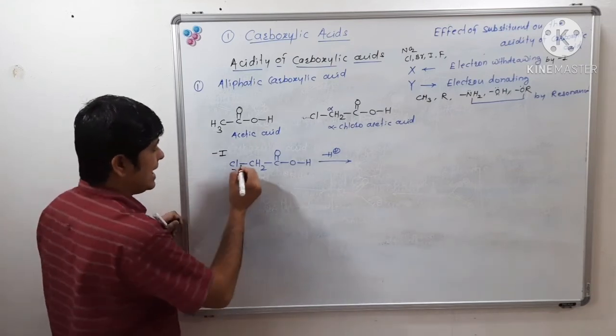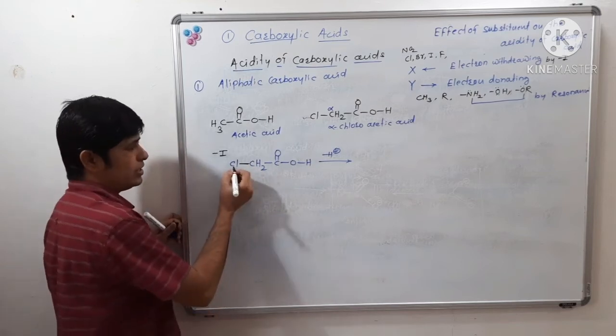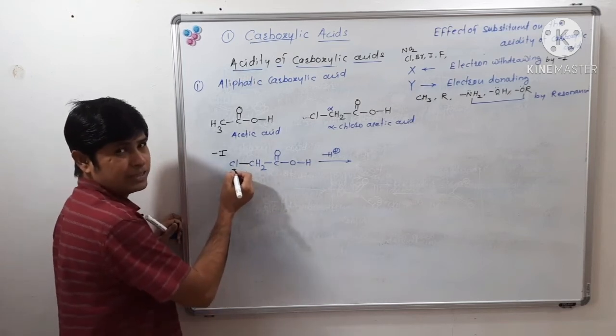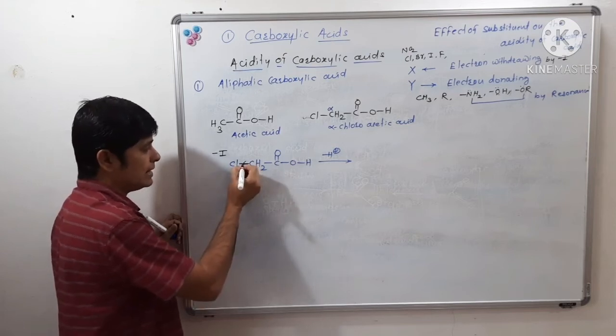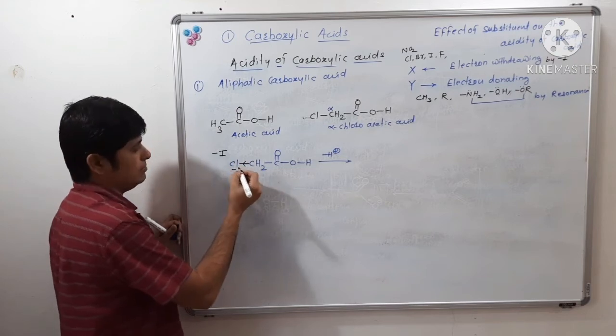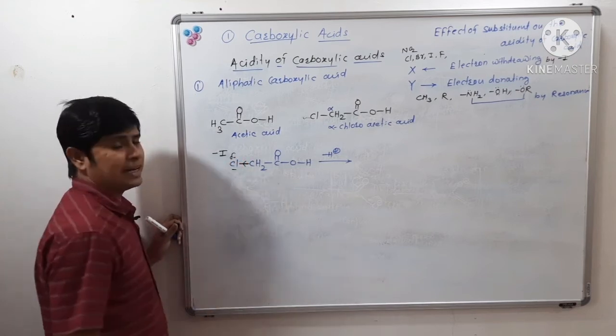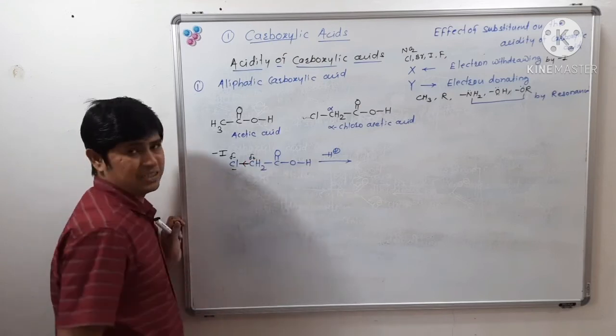Chlorine is more electronegative than carbon, so it attracts electron density of the carbon chlorine bond towards itself, gaining delta negative charge. So this carbon will have delta positive charge.